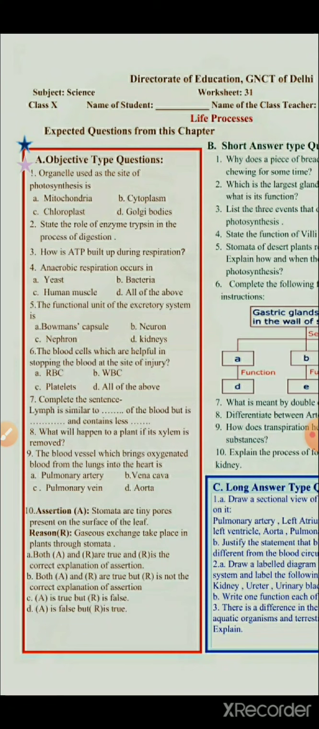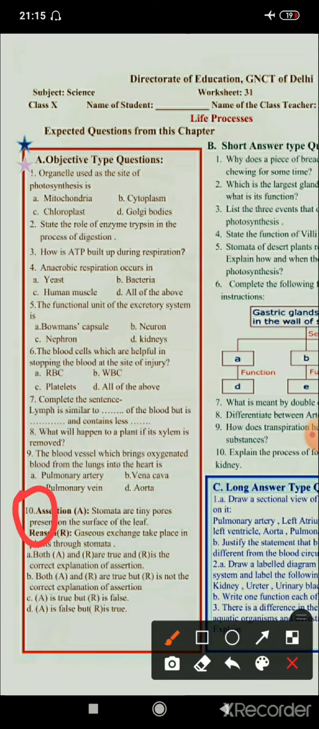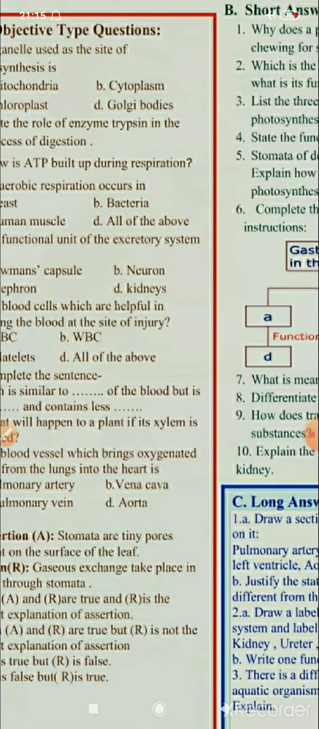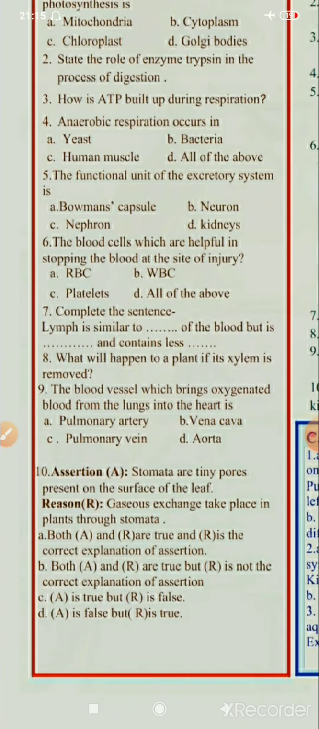Let us have a look at a new thing. The new thing is question number 10. In question number 10, there are two things given. One is assertion and one is reason. Now assertion is what? Assertion is actually a statement or a fact which is already known to us, like stomata are tiny pores present on the surface of a leaf. We already know this. The second statement given is the reason, that gaseous exchange takes place in the plants through stomata.